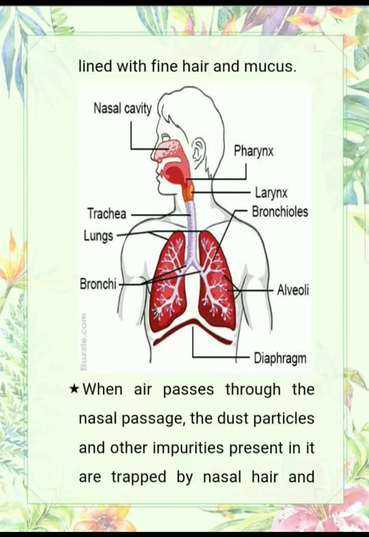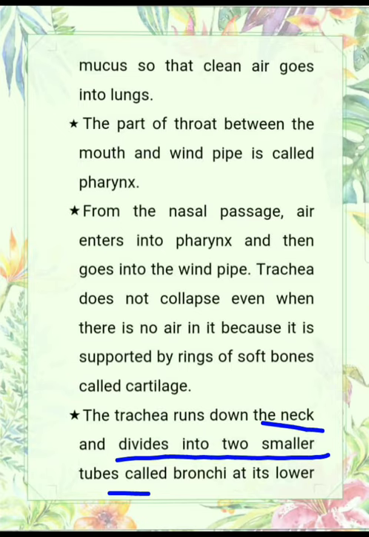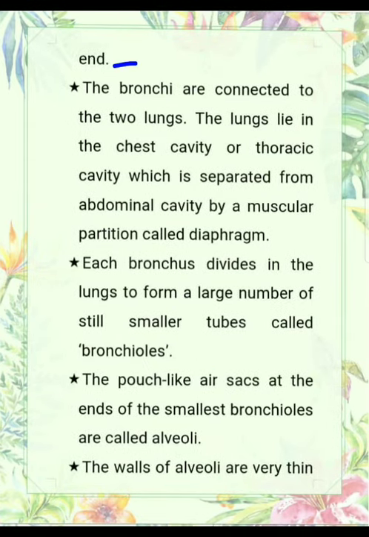Now this trachea divides into two parts, that means two bronchi, and each bronchus enters into each lung. This is the first lung and this one is the second. The trachea runs down the neck and divides into two smaller tubes called bronchi at its lower end. The bronchi are connected to the two lungs.